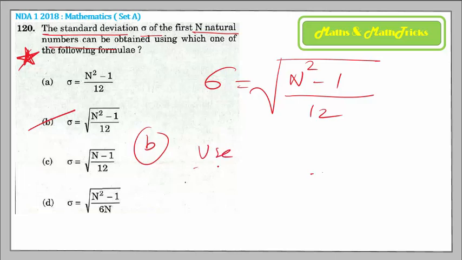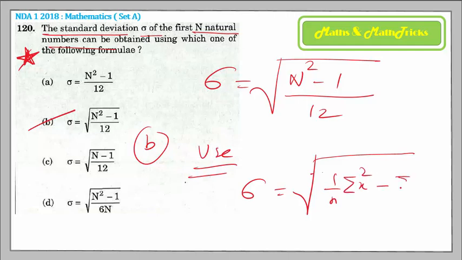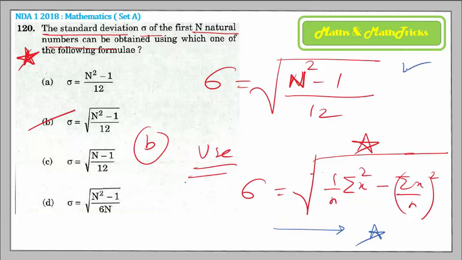What do you use? You use this particular standard deviation formula, root over 1 by n times summation x square minus, summation x upon n, the whole square. This is the SD formula. If you apply this formula, while simplifying you have to use the sum of natural numbers formula, and the sum of squares of natural numbers formula. When you do the simplification, ultimately you are going to get this formula. So instead of doing such a long process in the exam, it is better to remember this formula for the first n natural numbers, because this is a formula generated for the first n natural numbers.